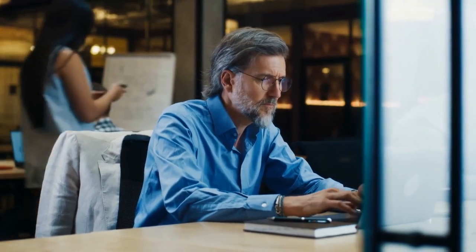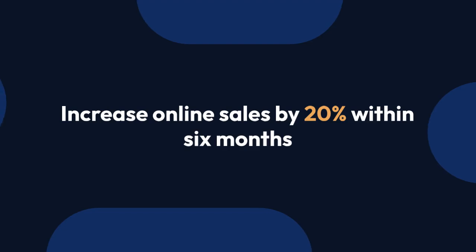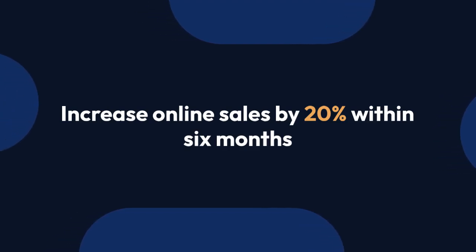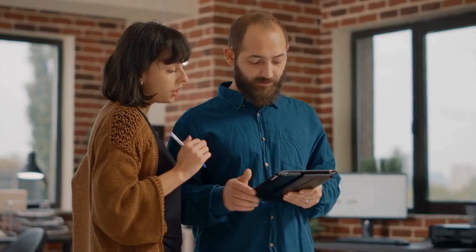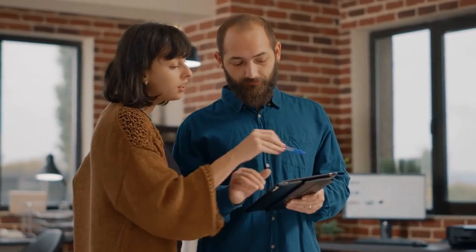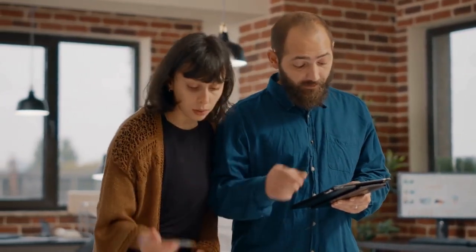Set clear marketing goals using the SMART framework: specific, measurable, achievable, relevant, and time-bound. For instance, instead of "increase sales," aim to increase online sales by 20% within 6 months. Break down these goals into smaller objectives to track progress and focus efforts effectively.